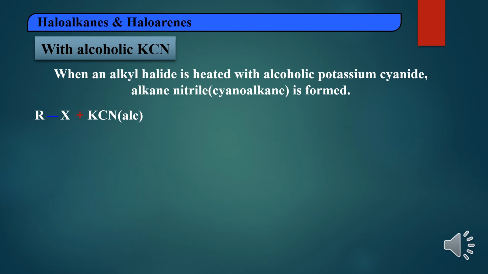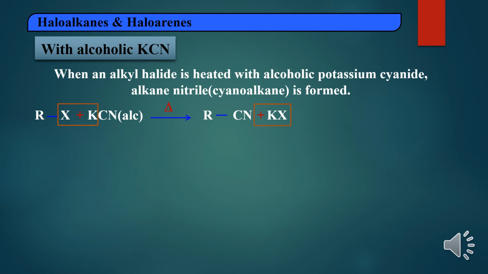here CN is a nucleophile. So CN will attack the carbon atom, then the halogen will come out with the potassium. Then CN will attach to carbon. That's why we will get the product as alkane nitrile, or cyanoalkane, and potassium halide is the byproduct.